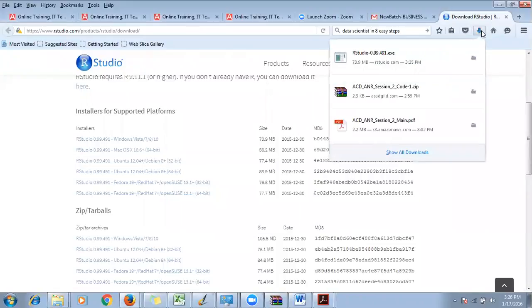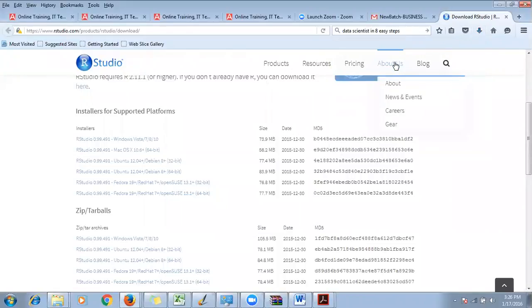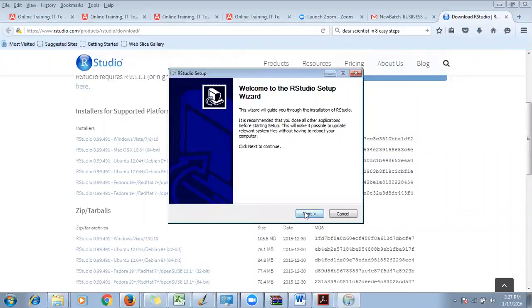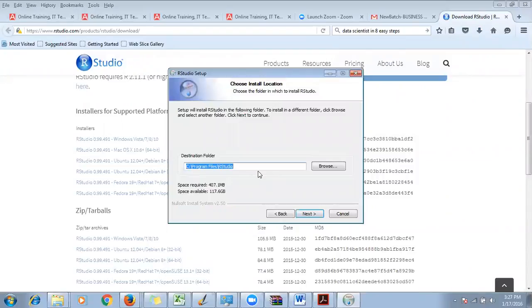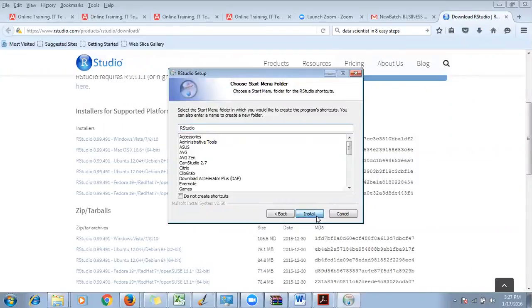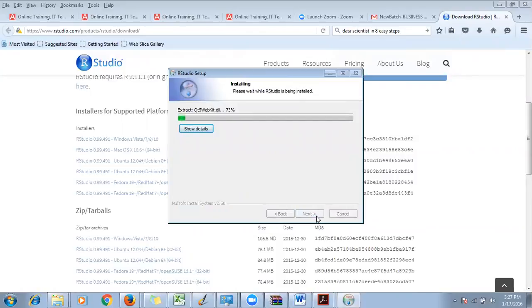Let's go ahead and install it. So this is my RStudio. I clicked on it and it says it will install in the program files by default. Okay, RStudio default. Click on it. Now it is installing RStudio for me.